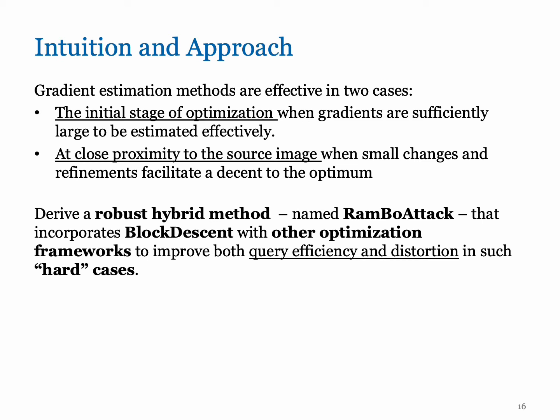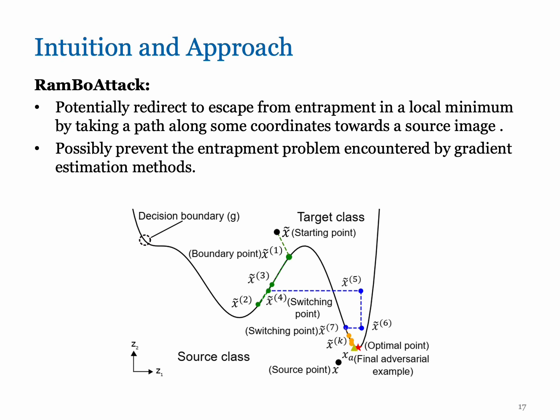As a result, we derive a robust hybrid method named RamBoAttack that incorporates block descent with other optimization frameworks to improve both query efficiency and distortion in such hard cases. Interestingly, RamBoAttack potentially escapes entrapment in a local minimum by taking a path along some coordinates towards a source image. Therefore, it partially prevents the entrapment problem encountered by gradient estimation methods.